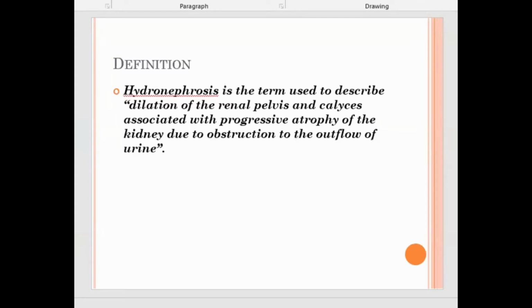So first, in hydronephrosis, because of urinary tract obstruction, there will be dilatation because there is backflow of urine and there is pressure over there. Urine is not able to flow in its normal direction from the renal pelvis to the ureter, bladder, and urethra. So wherever there is obstruction, above that the urine goes in a backflow direction. So there is pressure in the renal pelvis. So what will happen? The renal pelvis will be dilated, and the calyces which are joining the pelvis get atrophied, and ultimately the whole renal parenchyma can get atrophied.